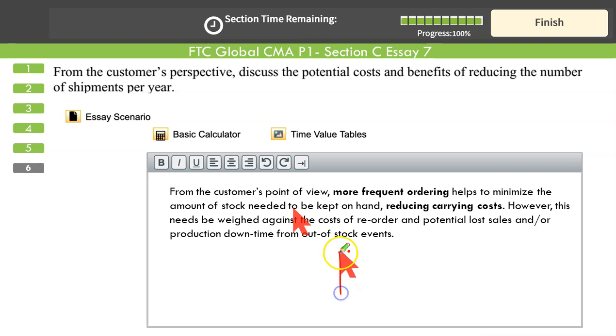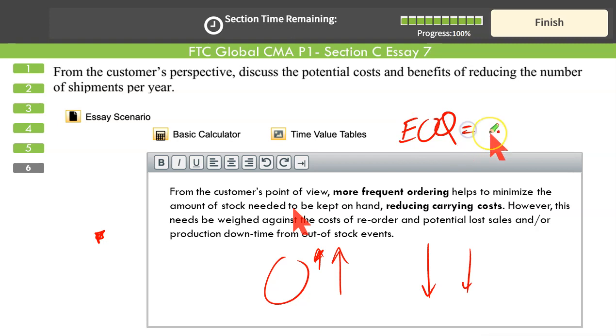You will study in your CMA Part 2, Section B, Corporate Finance. If you order smaller quantity, your number of orders go up. But on the other side, since the quantity is less, your holding cost goes down. But in this case, if you less frequently order larger quantities, your number of orders will fall, but your holding cost will go up. So holding cost and ordering cost, they move in the opposite direction. And for this purpose, we have an idea called economic order quantity that minimizes the sum of your holding and ordering cost. We'll discuss in detail in your section B.